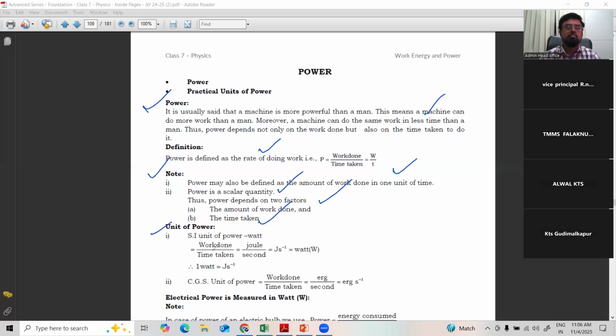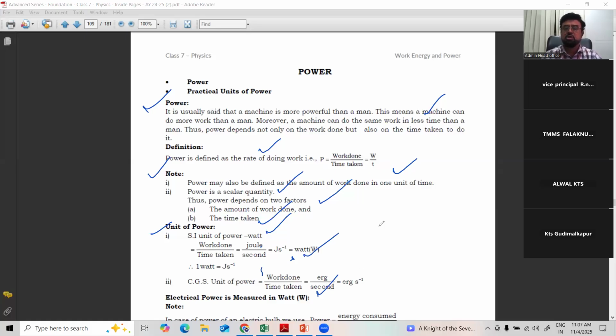Now the units. The SI unit of power is watt. The name comes from James Watt. Work by time, that is joule by second, or simply watt. Joule by second or watt is the unit, whereas erg per second is the unit in the CGS system.